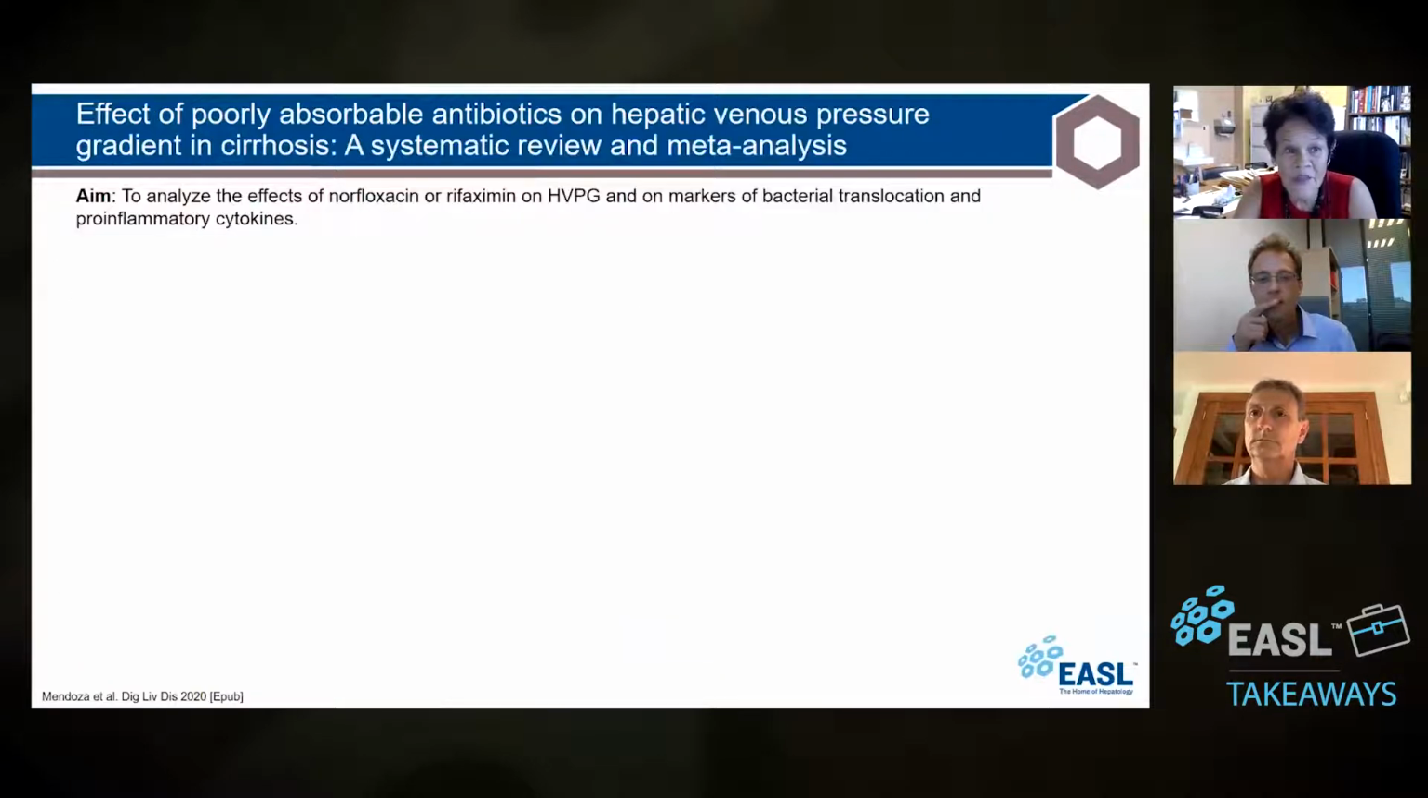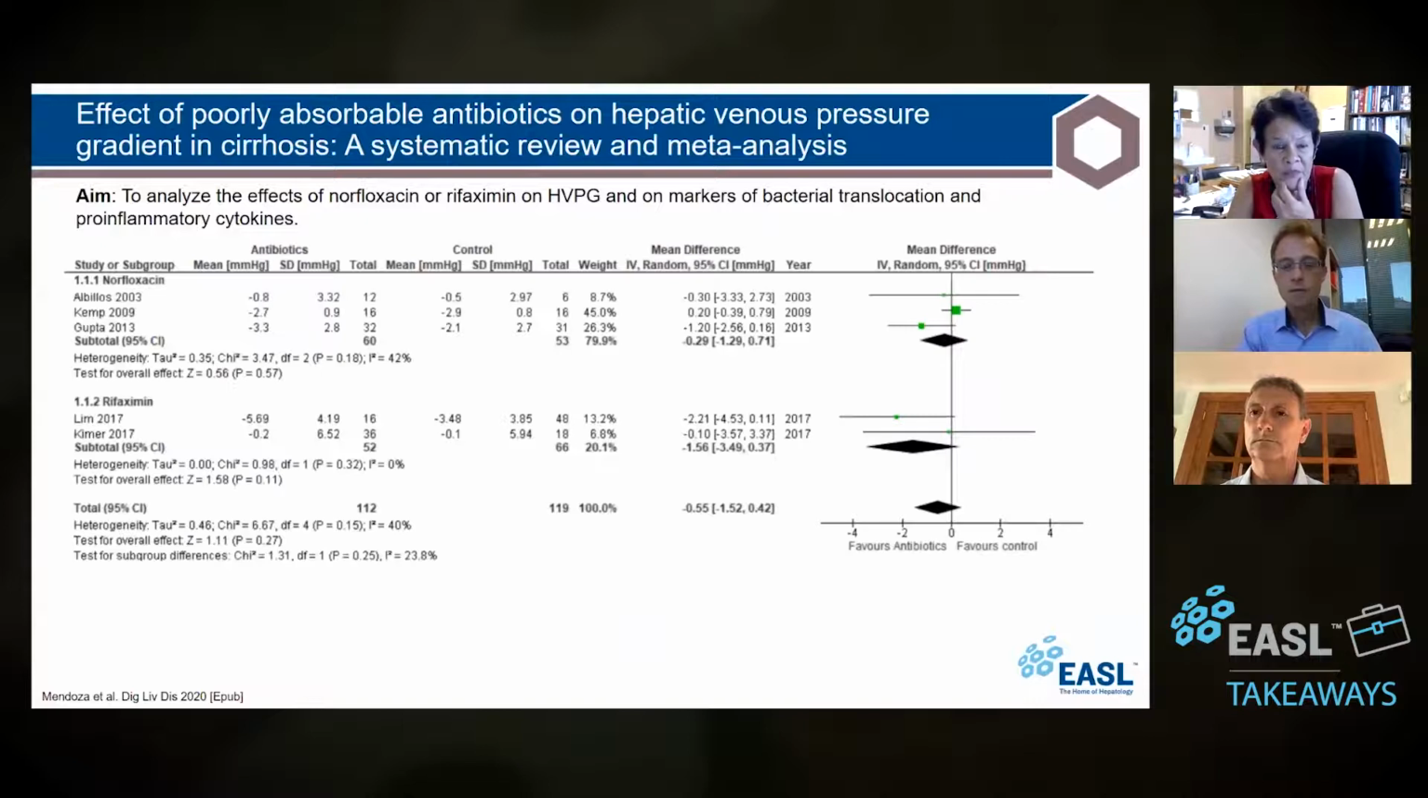And I have this paper that was also presented at the meeting, but is now published in EPUB, in Digestive and Liver Diseases, from Bersigotti's group, that looks at the effect on HVPG. Because if you say there's less bacterial translocation, there's less vasodilatation, less flow, you would lower HVPG. And there are several studies that actually showed that there was some effect on HVPG, but in this meta-analysis, norfloxacin had no effect, rifaximin had no effect. Overall, all of the 5 trials in summary showed no effect on HVPG.